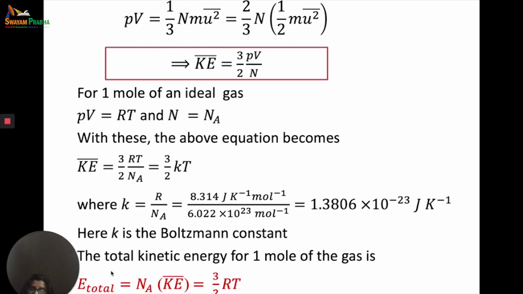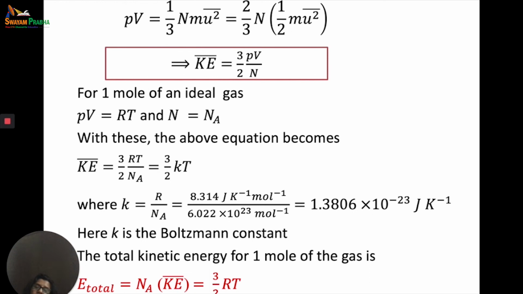So we must remember that the total kinetic energy for 1 mole of the gas is given as E total is equal to Avogadro number into kinetic energy. And what is kinetic energy equal to? We know 3 by 2 kT, and if we multiply by Na, we get 3 by 2 RT, because in 3 by 2 RT by Na, the Na gets cancelled out, so we get 3 by 2 RT.